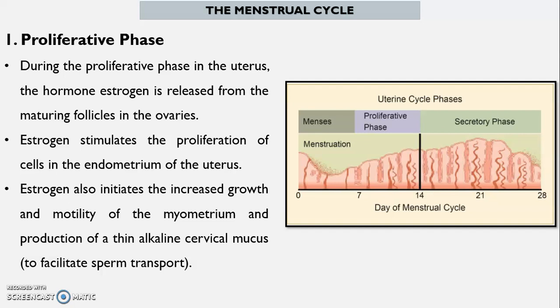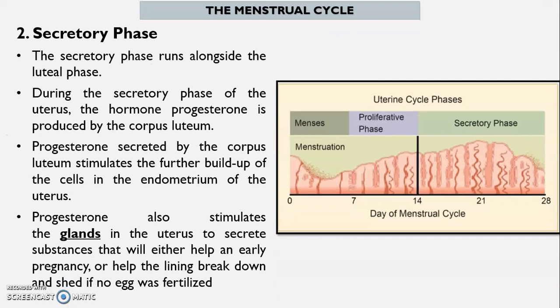Estrogen stimulates the proliferation of cells in the endometrium of the uterus. Estrogen also initiates the increased growth and motility of the myometrium and production of a thin alkaline cervical mucus, to facilitate sperm transport.